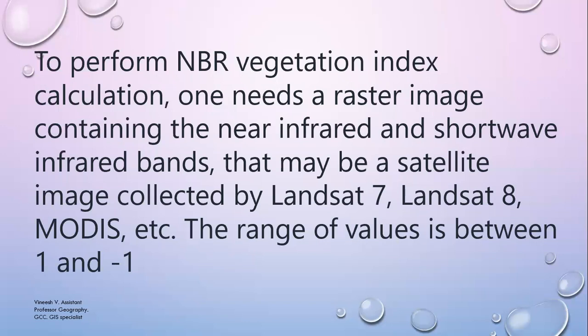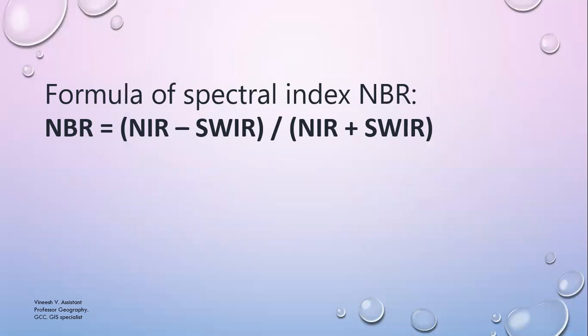To perform the NBR vegetation index calculation, one needs a raster image containing the near infrared and shortwave infrared bands. That may be a satellite image collected by Landsat 7, Landsat 8, MODIS, etc. The range of values is between 1 and -1. The formula of the spectral index NBR is: NBR equals near infrared minus shortwave infrared, divided by near infrared plus shortwave infrared. So this is the formula.